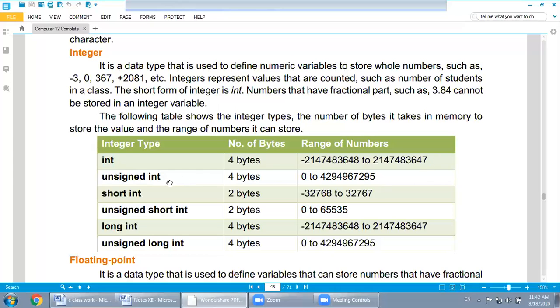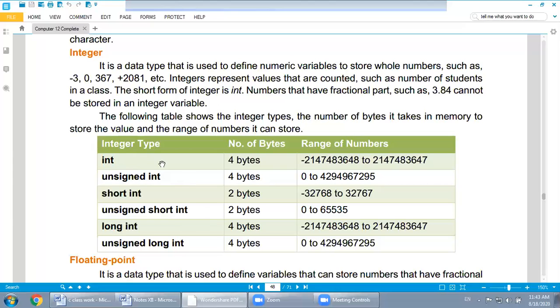Next one is unsigned integer. Unsigned is also a kind of integer type. These are the kinds of integer types. The major one we use in our program is int. The rest are present, but we mostly don't use this kind of variable.